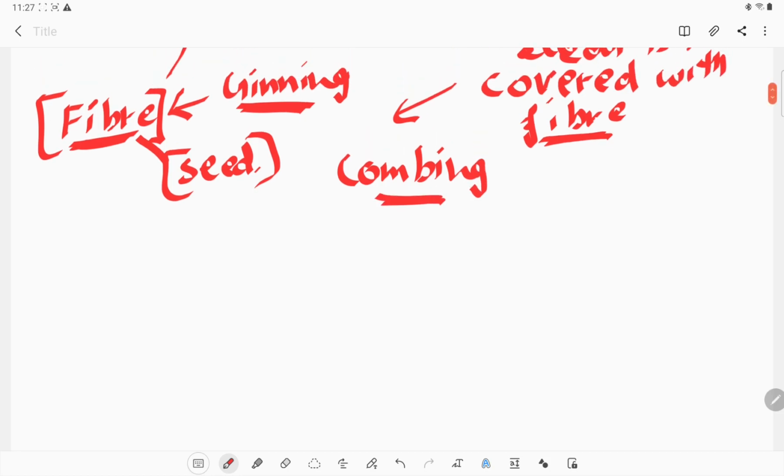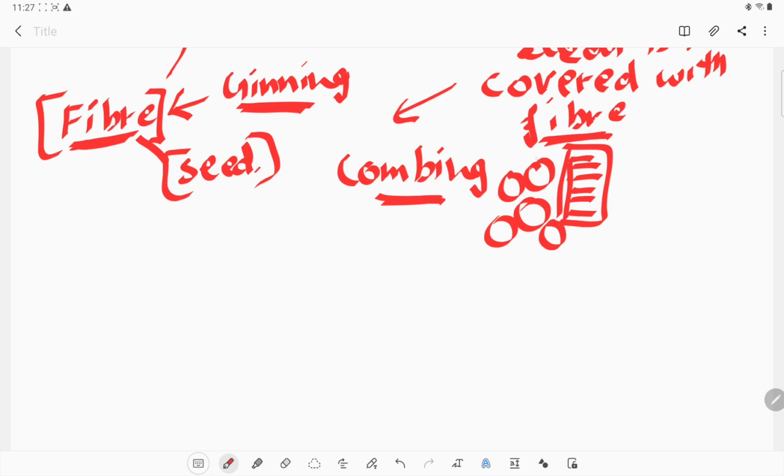There is a kind of comb, and there are some cotton balls already present on the floor, and they move these combs between these cotton balls, so that the seeds will remain on one side and all the fiber will move to the other side. This is how the ginning process works.